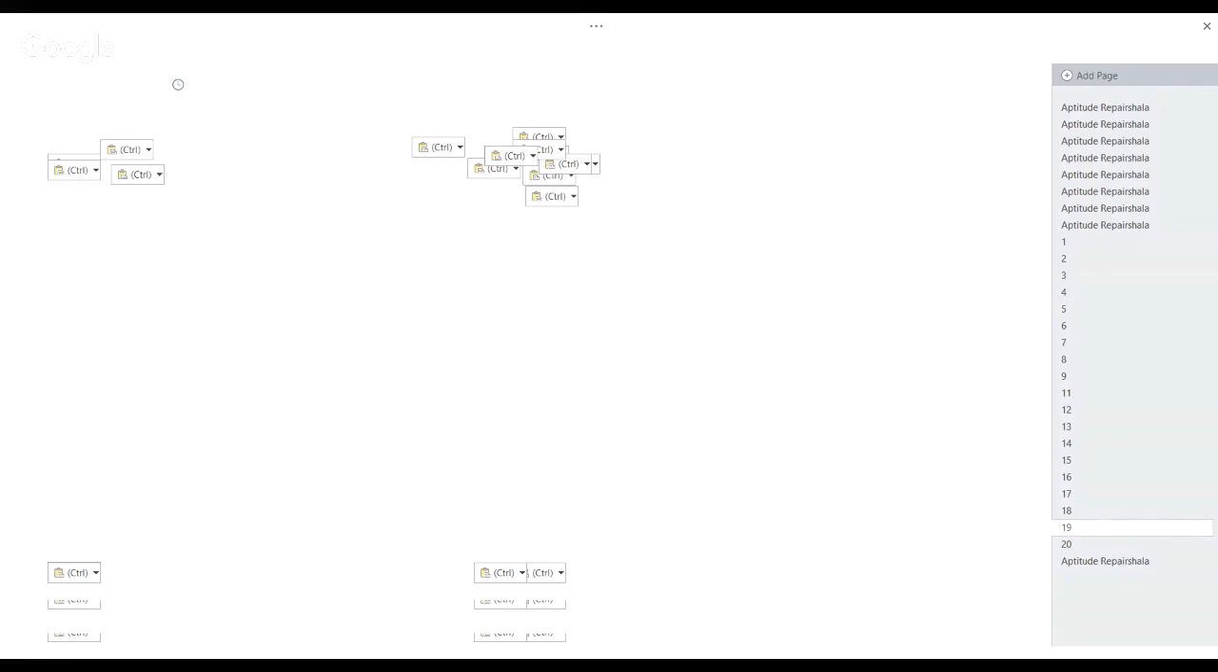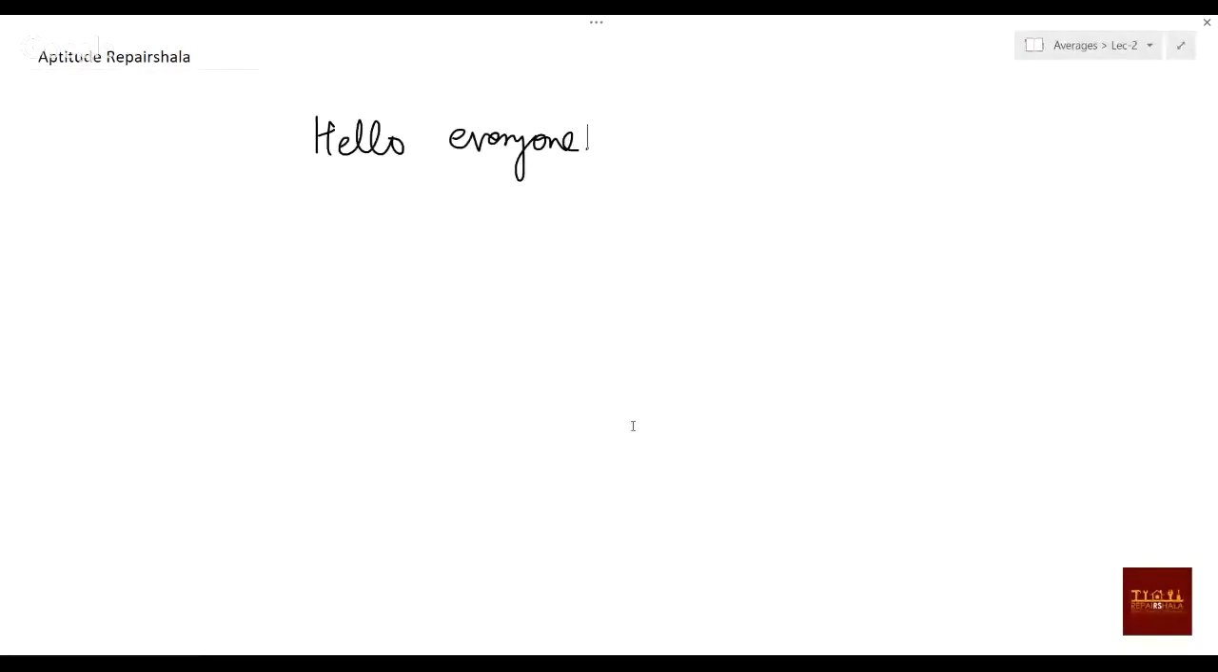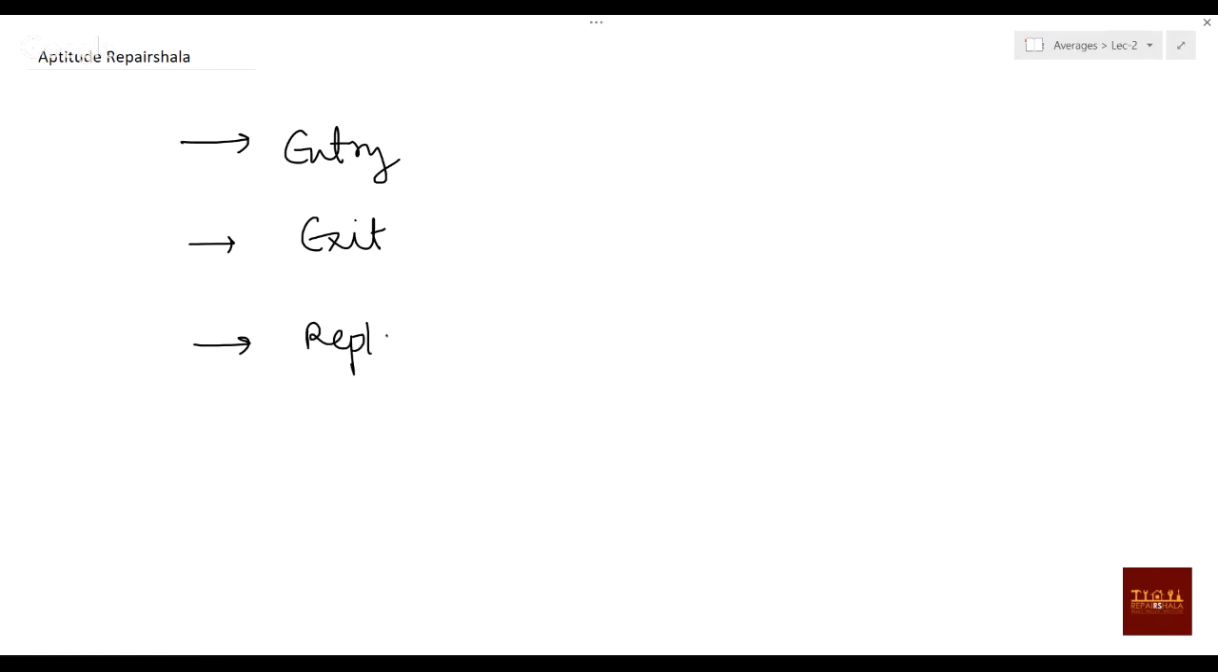Okay. So what we are going to see today is, in our average topic we are going to study: first thing is entry of any element, second is exit of any element, and third one is replacement. So these things we are going to study today, and before that we'll be studying about average, which is the weighted one, or you can say weighted average. Okay, so this is what we are going to study today.